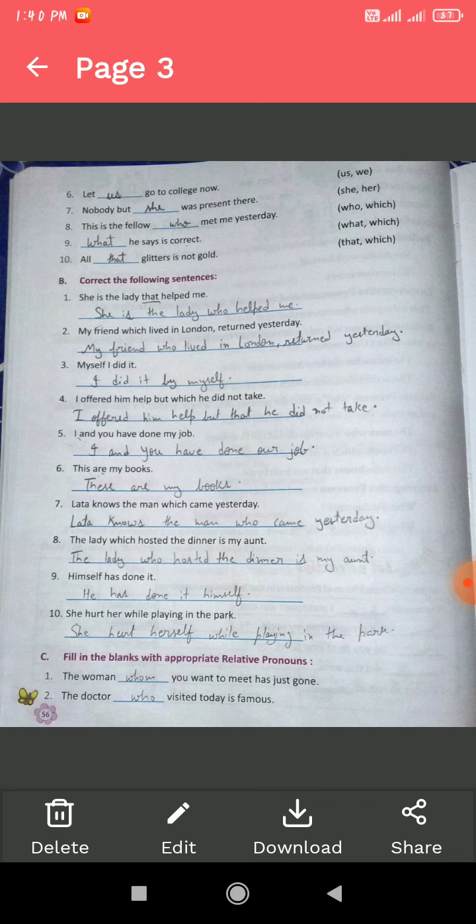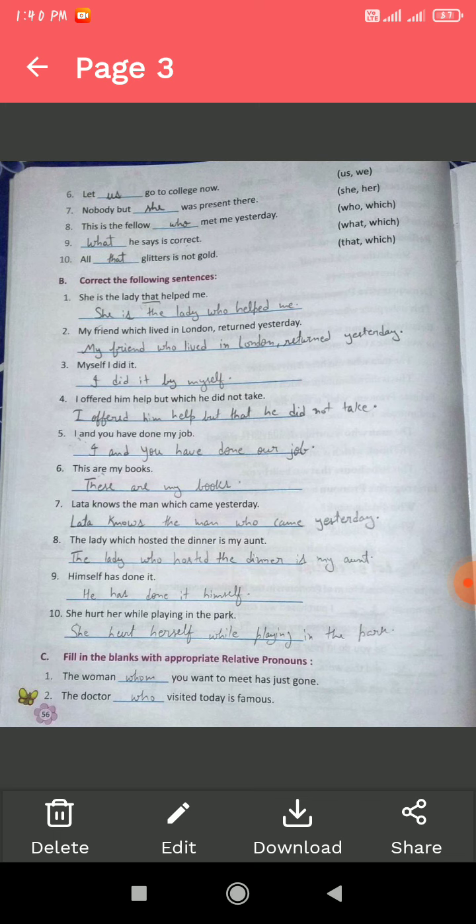These are my books. Well, are is plural and we cannot use this because this is singular, so we must use these. These are my books. Lata knows the man which came yesterday. Again, here which is used for non-living things, so we must eliminate which and use who. Lata knows the man who came yesterday.